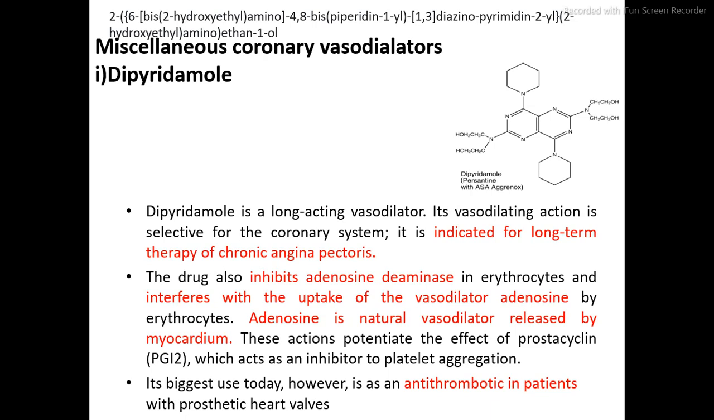This adenosine, it is a natural vasodilator released by the myocardium. This action potentiates the effect of prostacyclin, that is PGI2, which acts as an inhibitor of the platelet aggregation. Its biggest use today, however, is as an antithrombotic in patients with prosthetic heart valves. So this drug, dipyridamole, most probably is used as an antithrombotic agent.